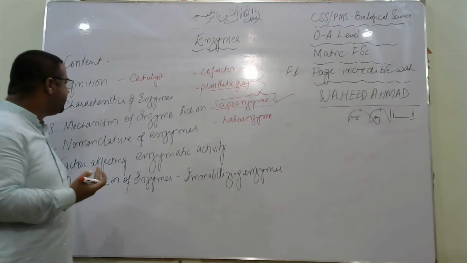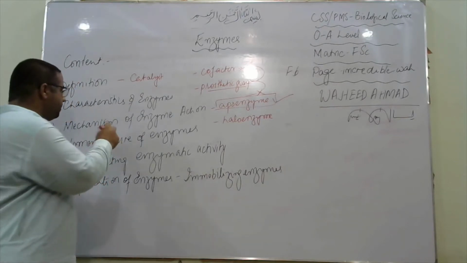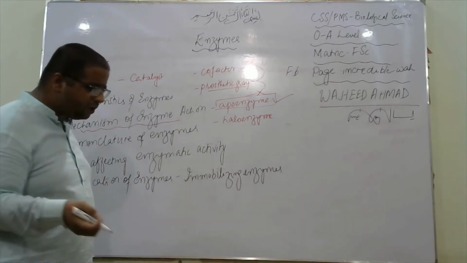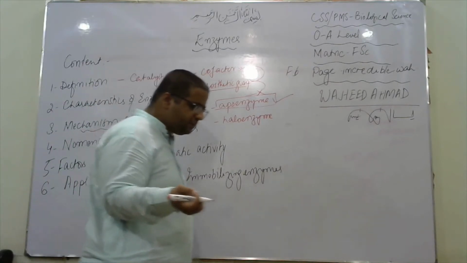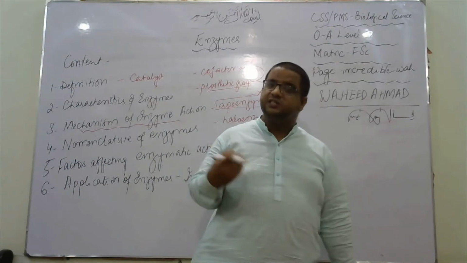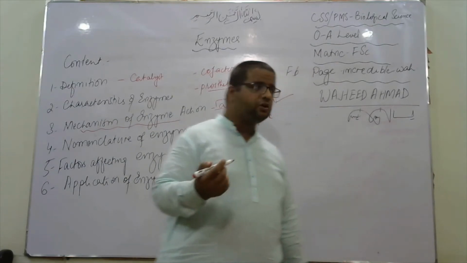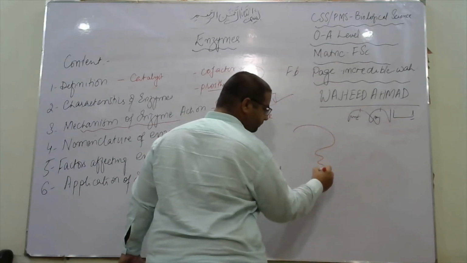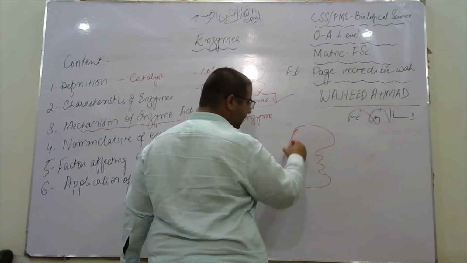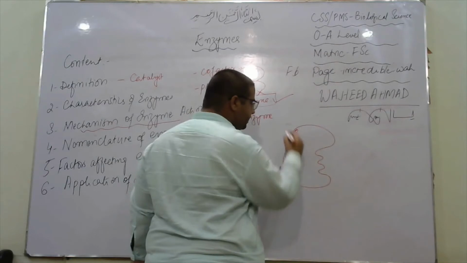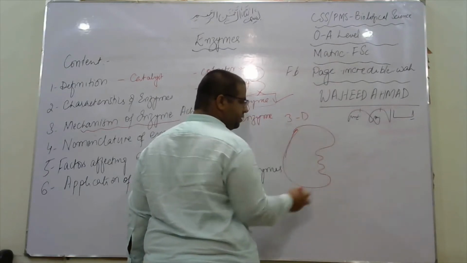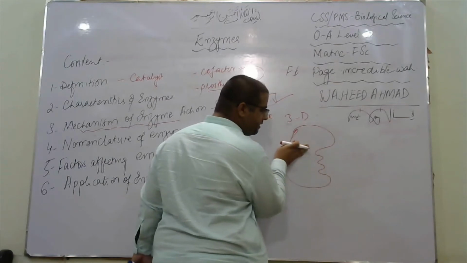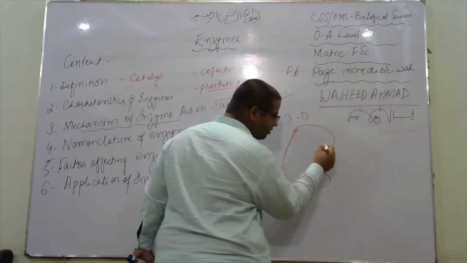So moving on to the next topic, what is the mechanism of action of enzyme? Before moving to that, I want to define that enzyme is protein in nature. So it is made up of amino acids. Some of the amino acids are exposed while certain are packed. So it's a globular structure, a three-dimensional structure, and enzymes have certain parts of the amino acids exposed.